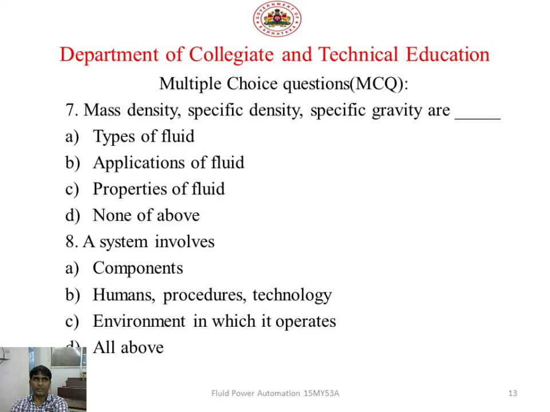Students, the answer is C, properties of fluids. The correct answer is that these are all properties of fluid.